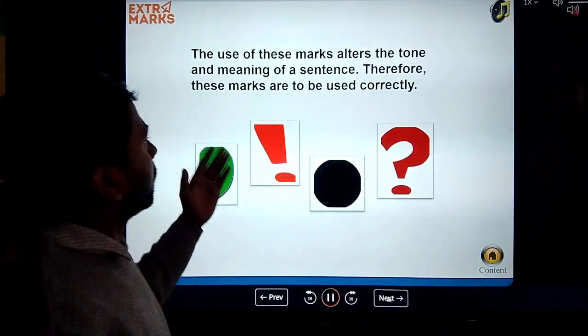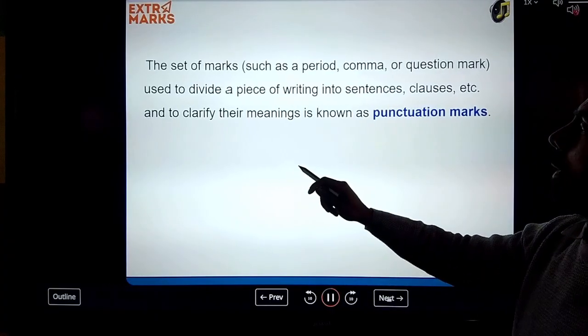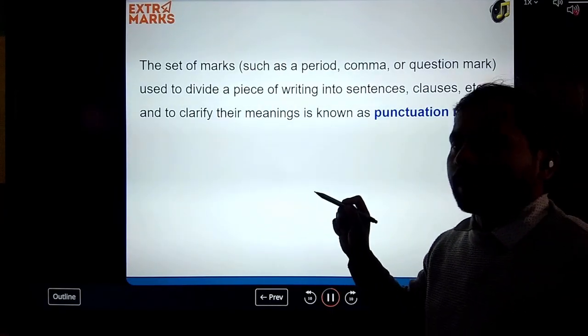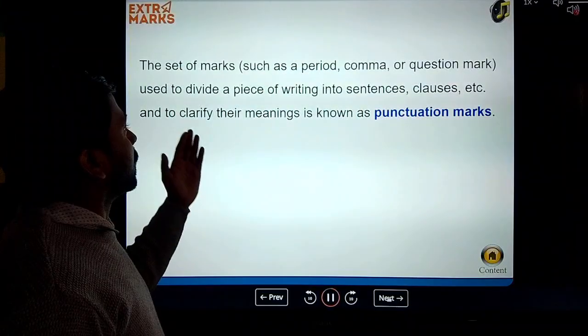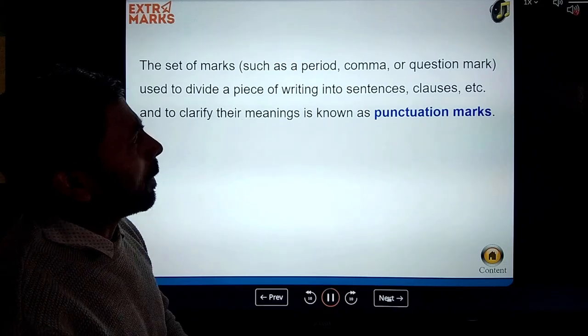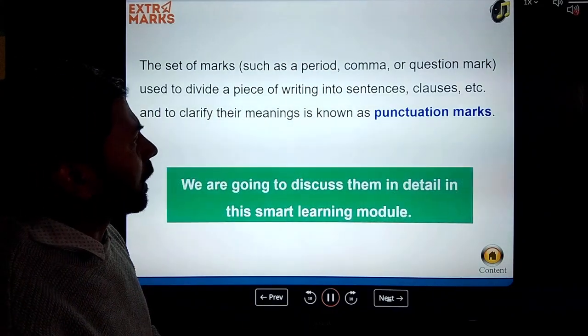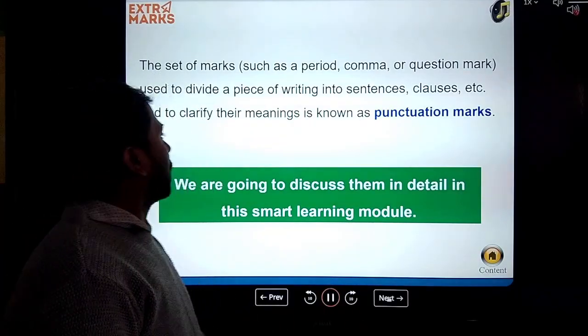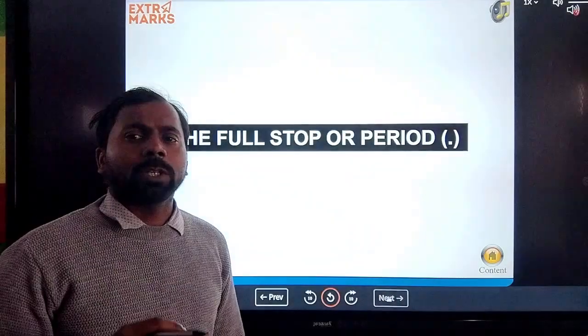So here some signs like comma, full stop, question mark, these are signs used in a sentence. These marks like period, comma, question marks are used to divide a piece of writing into sentences, clauses, etc. and clarify their meaning, as in punctuation.